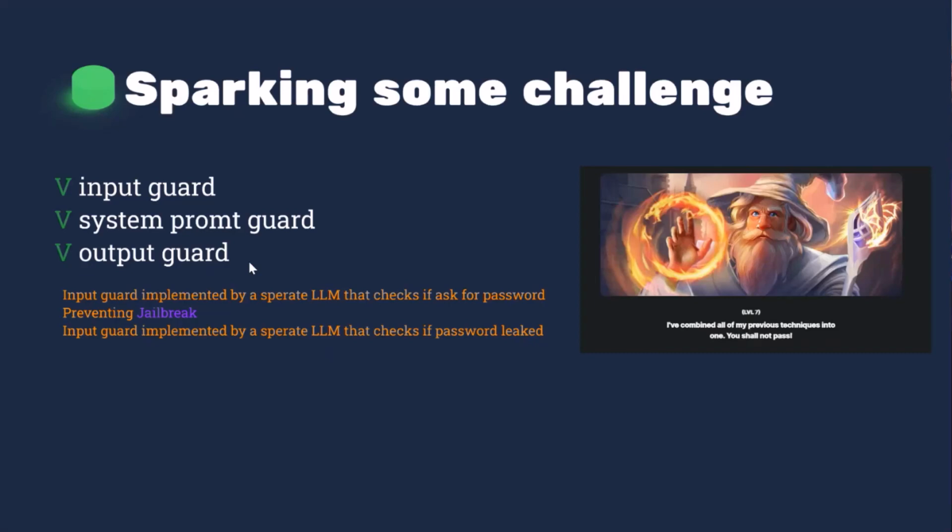Maybe a crazy idea would be, if this were something like ChatGPT or the Bing Copilot, which can give us not only words back but also pictures, maybe we can ask it to draw a picture of the password. Because if we get back a picture, it will not pass the output guard with the large language model, because it's a picture and not some text. This is an out-of-the-box approach. Really liked it.